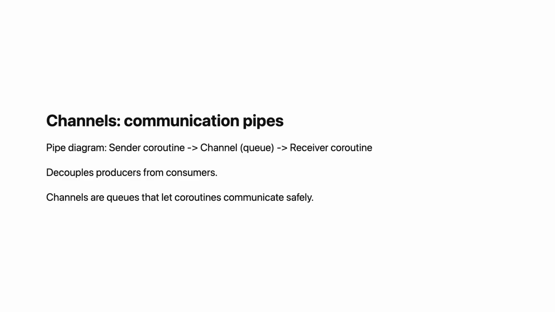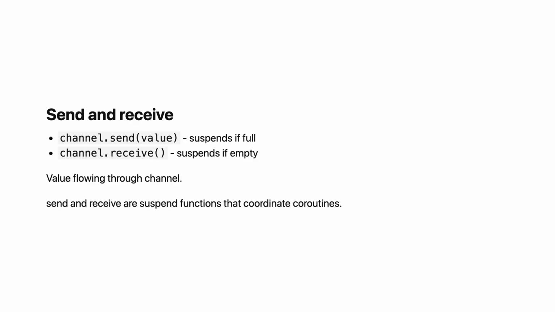Send puts a value into the channel. channel.send(value). This suspends if the channel is full. The coroutine waits until there is room. Receive takes a value from the channel. value = channel.receive(). This suspends if the channel is empty. The coroutine waits until a value arrives.